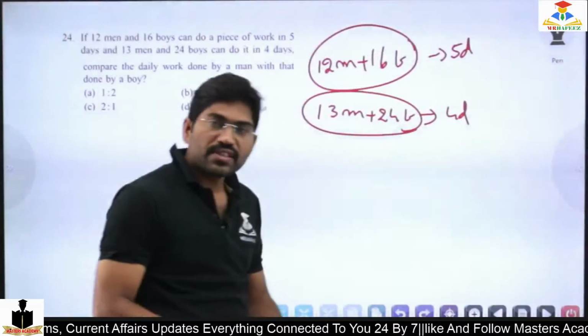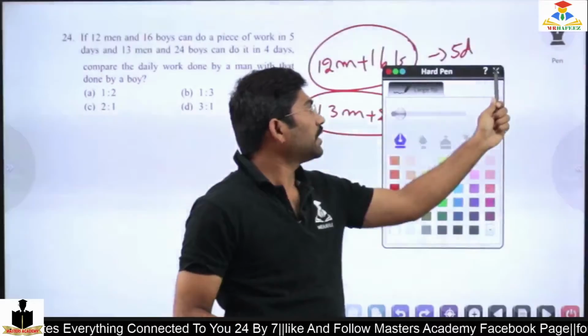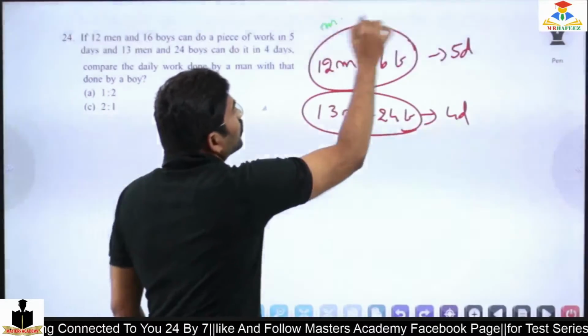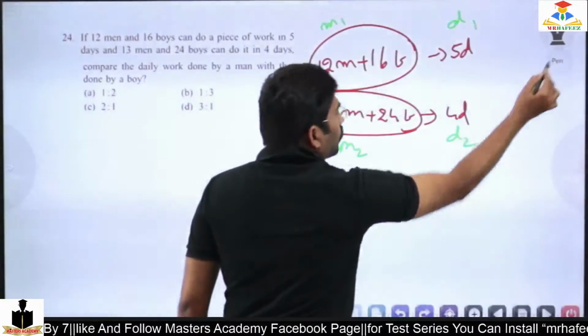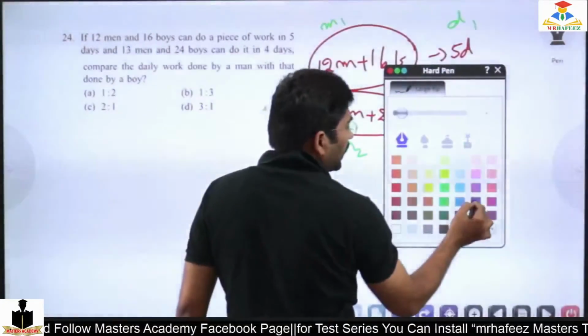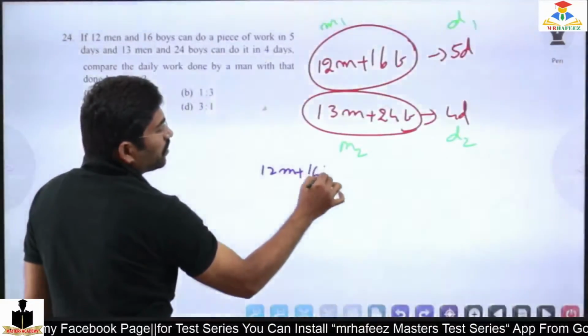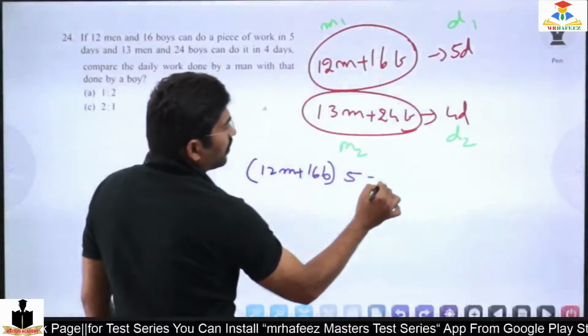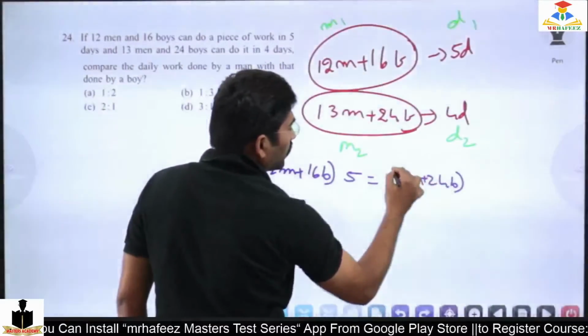If you observe it clearly, it is just like M1 D1 equals M2 D2. So by using that, I can take it as (12M plus 16B) into 5 equals (13M plus 24B) into 4.